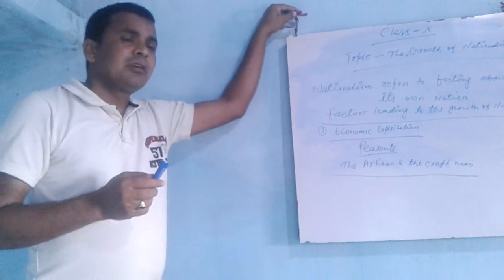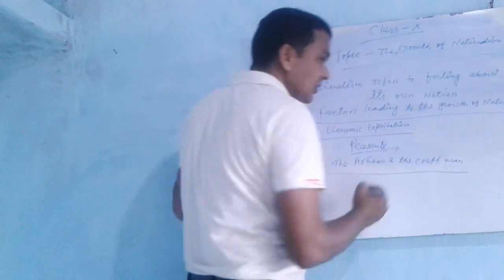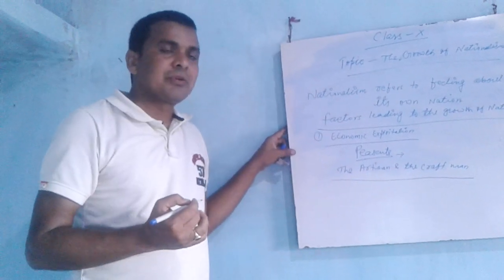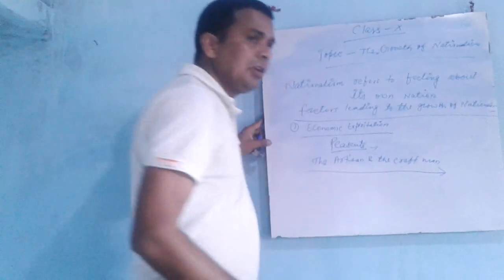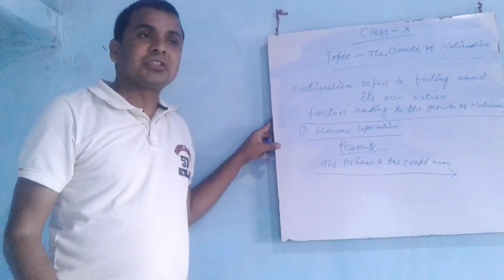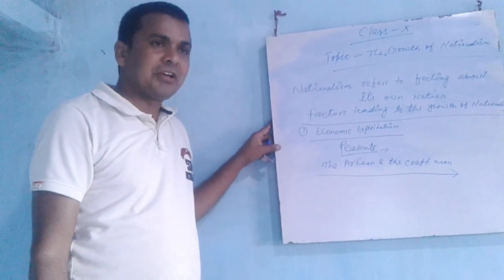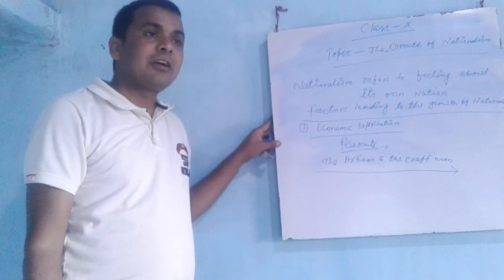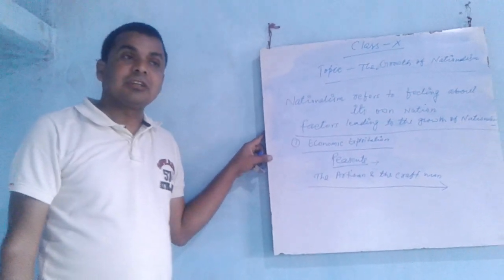So again, peasants were unhappy because all economic resources were exploited, and artisans and craftsmen were unhappy because the main policy was to finish Indian industries and make them work under the British in British industry.